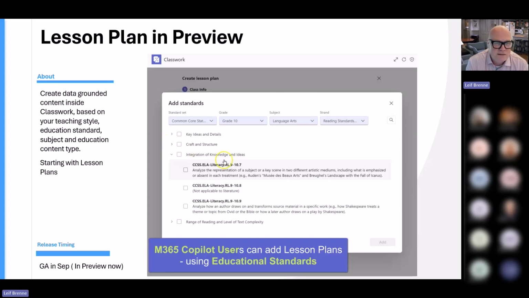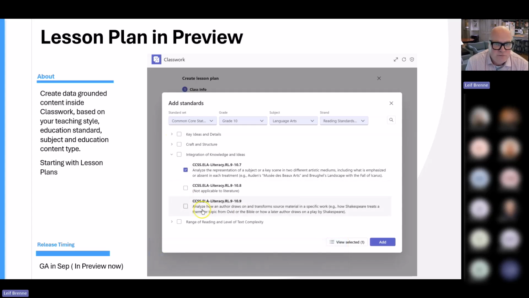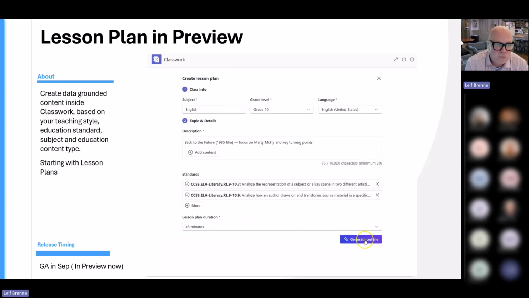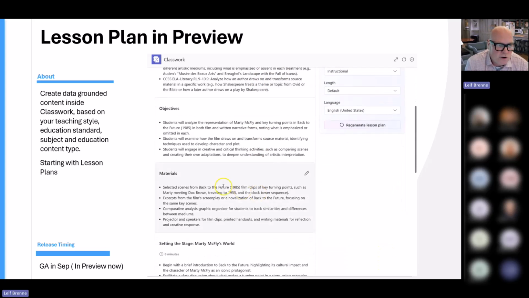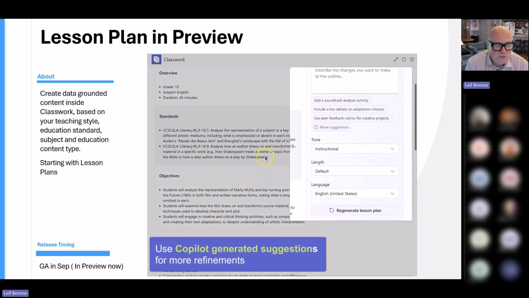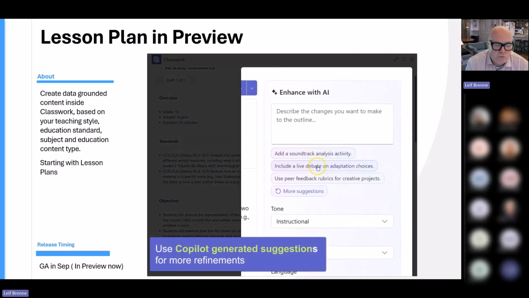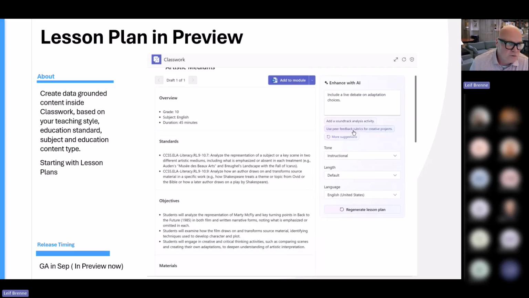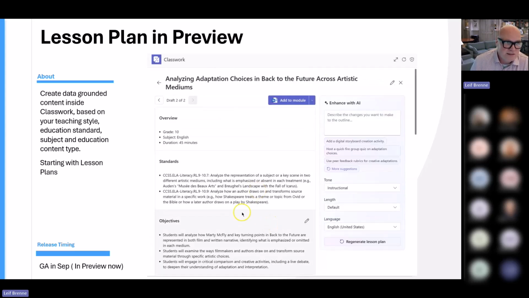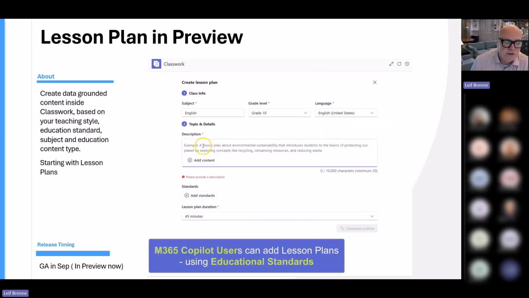You can always edit and change these things directly. We can give suggestions for any enhancement you want to do. And once you have done your lesson plan, you can save it to Word for further analysis as well. So it's a quick way to get started with things like standards, objectives, and materials directly in lesson plans. It is currently in preview, and it should be generally available next month.